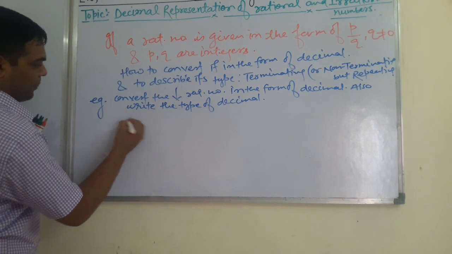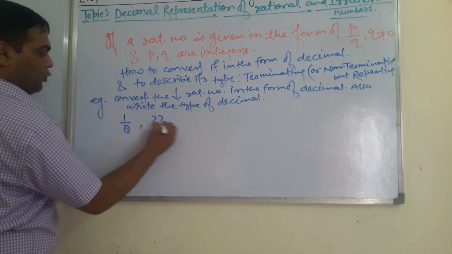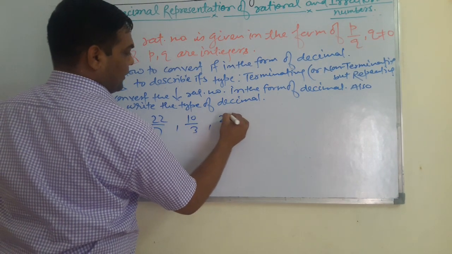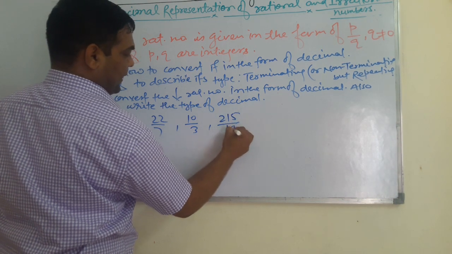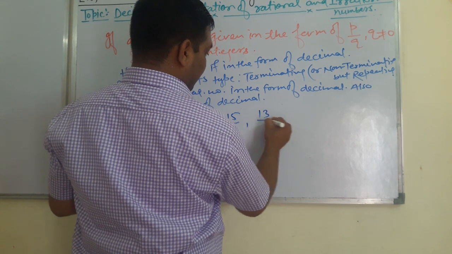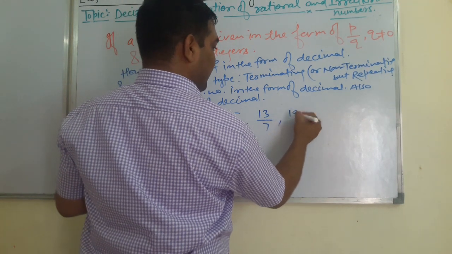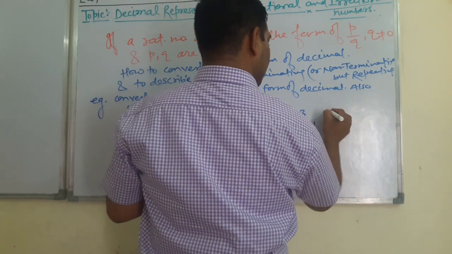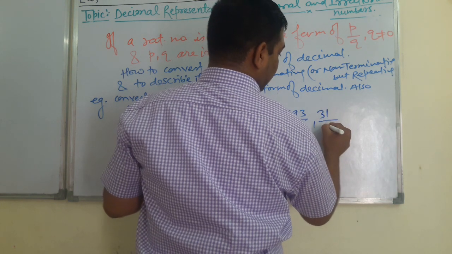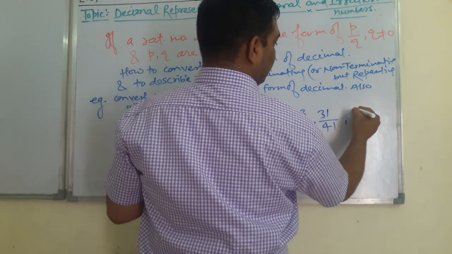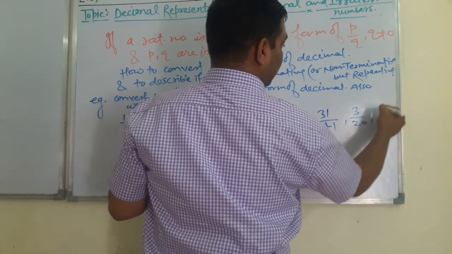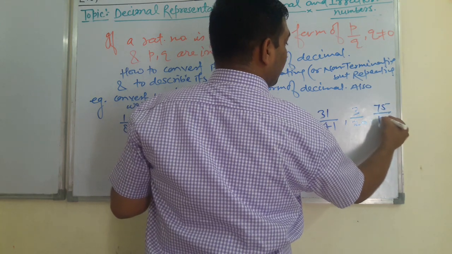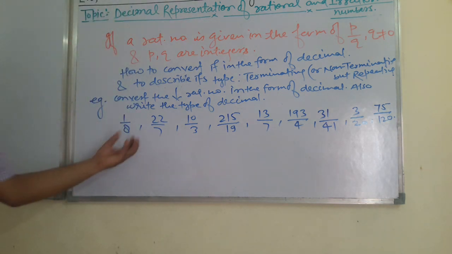These are the questions here, students: 1 by 8, 22 by 7, 10 by 3, 215 upon 19, 13 upon 7, 193 upon 4, 31 upon 41, 3 upon 20, 75 upon 120. Students, all these are rational numbers.